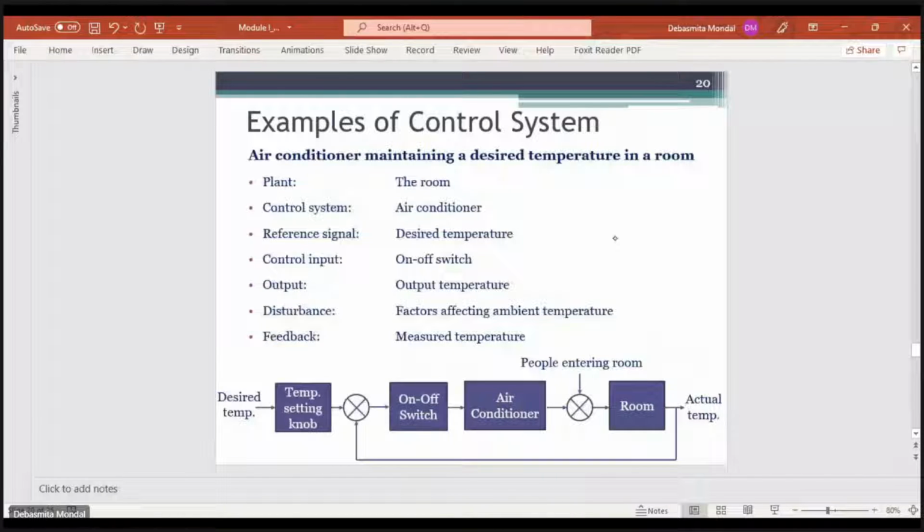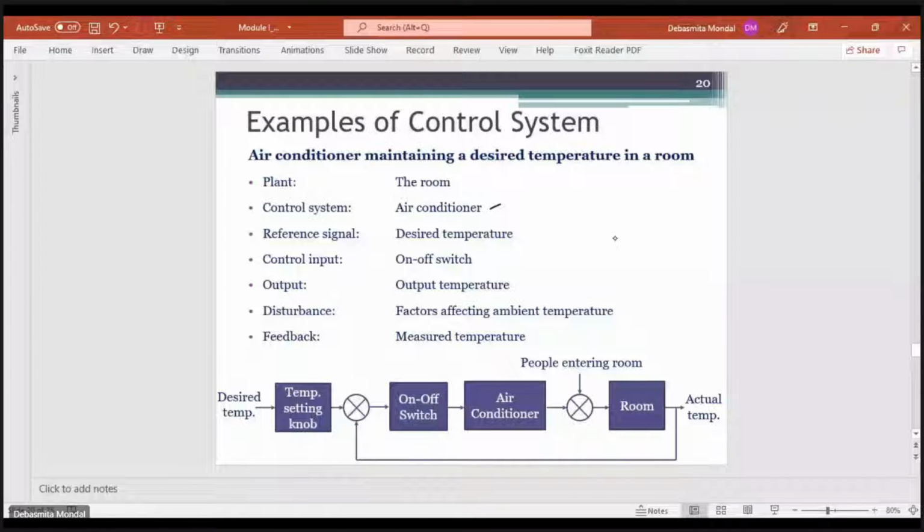Let's say you take the example of an air conditioner which is maintaining a desired temperature in a room, with the block diagram being like this. The plant, or the system which we are trying to control, is the room. Then the controller, or the control mechanism, is the air conditioner. What is your reference signal?